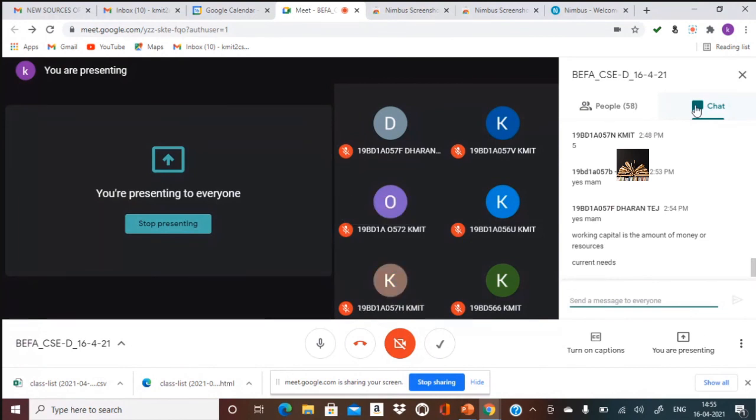Current needs, very good. It is recurring every month, to meet short-term obligations of the firm. And what is the short term? It's 3 months to 1 year. So such type of needs are known as working capital.